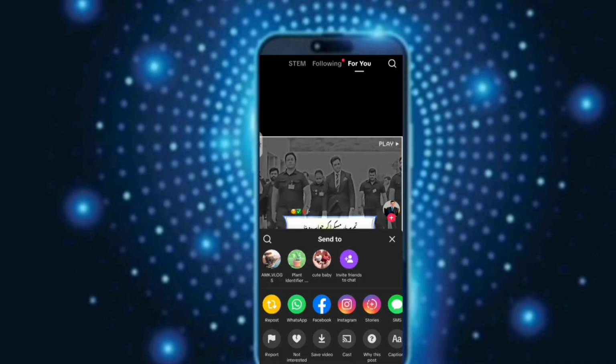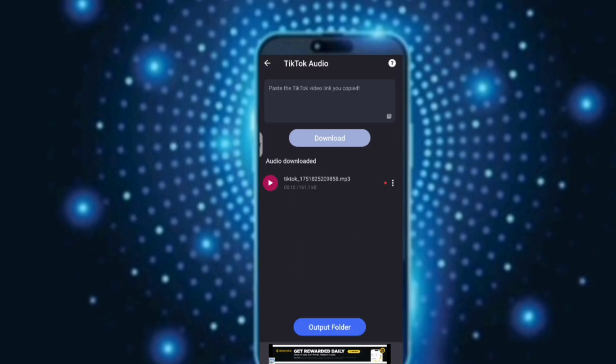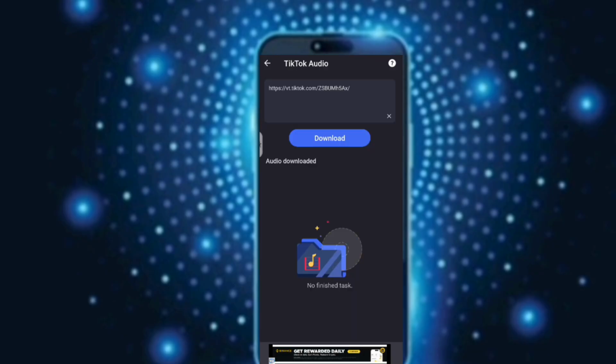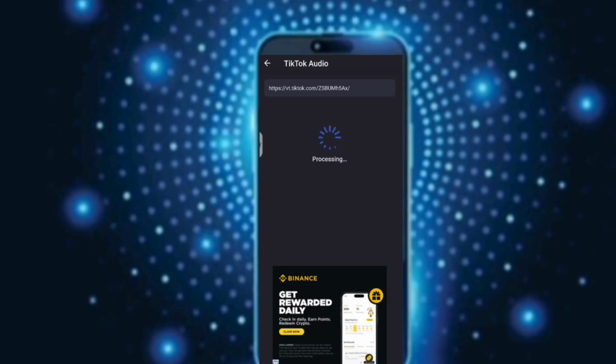Now go back and open the ringtone maker app again. In the app you will see the option to paste the TikTok video link you copied. Click on it, paste the link and then click on the download option. And here you go. The audio version of the TikTok video has arrived. Now you can open it and check.